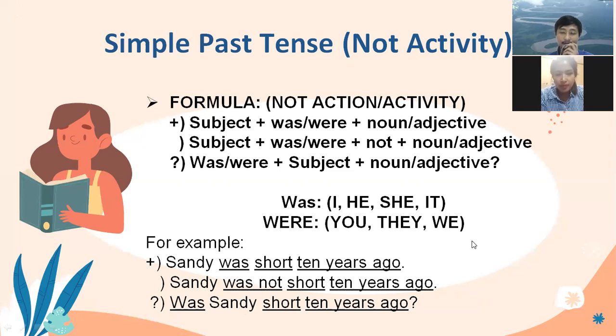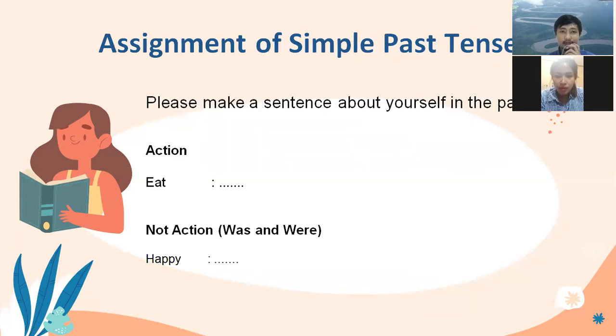My sister was happy yesterday. Very good. Is happy a verb or adjective? Adjective. Very good. Because happy is an adjective, we can use was or were. You have great understanding about simple past tense.